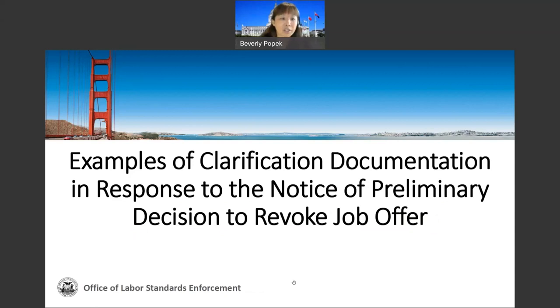So in this section, I'd like to go through examples of clarification documentation that you may receive in response to the notice of preliminary decision to revoke the job offer, and what you should keep in mind and consider. I'm going to go through this rather quickly because what I'd like you to do is save this PowerPoint presentation. Hopefully you printed it out. And when you're at this stage, if you get to this stage, you can keep these items and examples in mind.